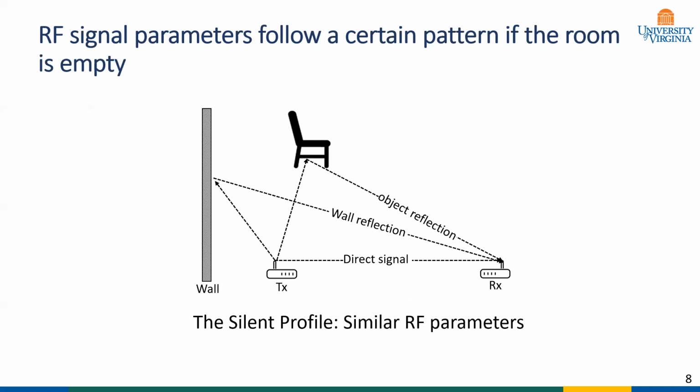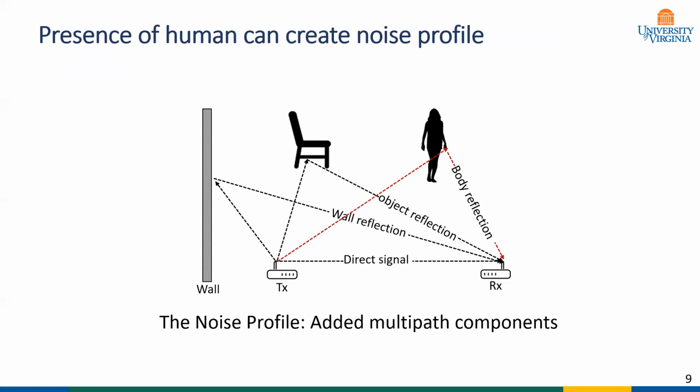Consider an empty room where a transmitter device sends signal to a receiver device in a continuous fashion, and the receiver receives either the direct signal or a reflected signal. The hypothesis is that if everything in that room remains unchanged, over the time, these received signals would build a silent profile. For instance, similar time of flight and similar RSSI.